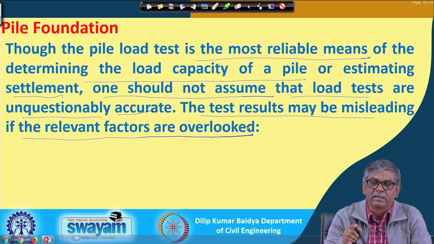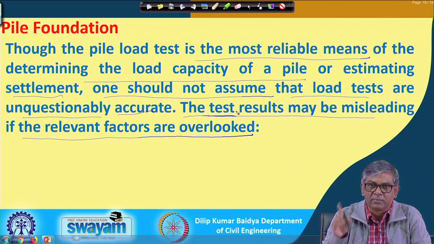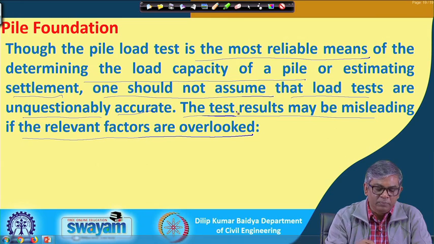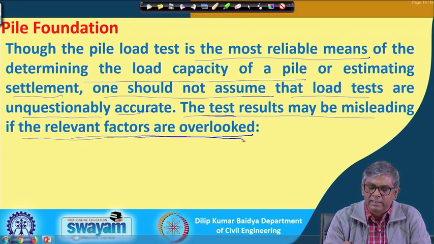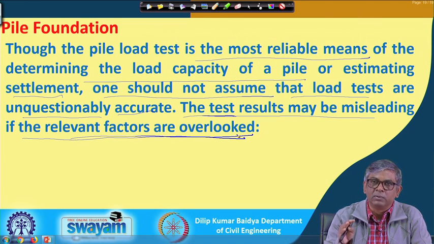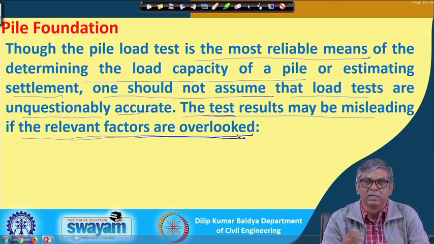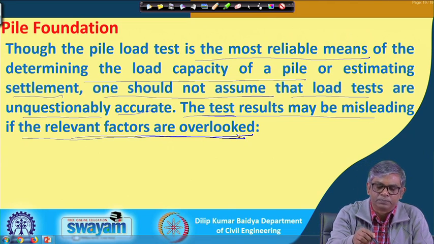What are those relevant factors? I will discuss them one by one. If you follow standard procedure and take care of some relevant factors, and based on that you estimate the capacity or settlement, then only it can be taken as guaranteed. Otherwise, if there is a mismatch between actual condition and test condition, then it cannot be taken. Only for guidance you may use it, but it cannot be used as a design value.